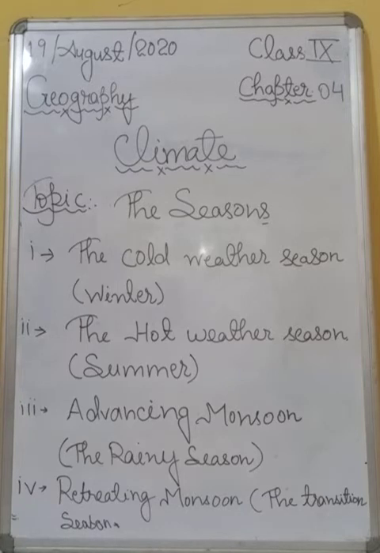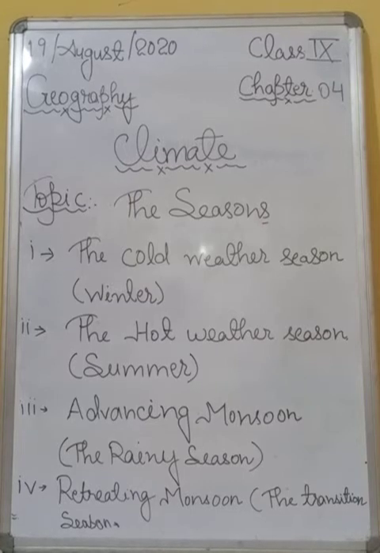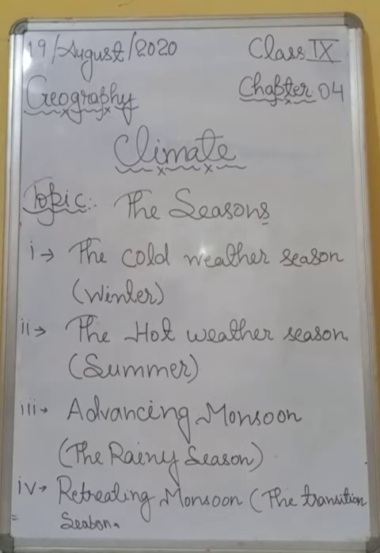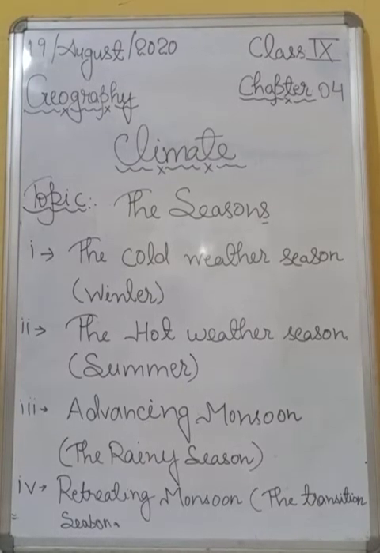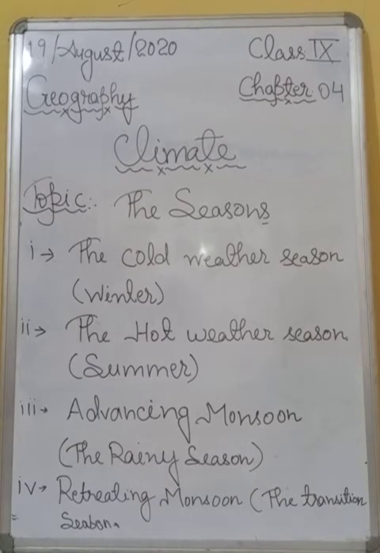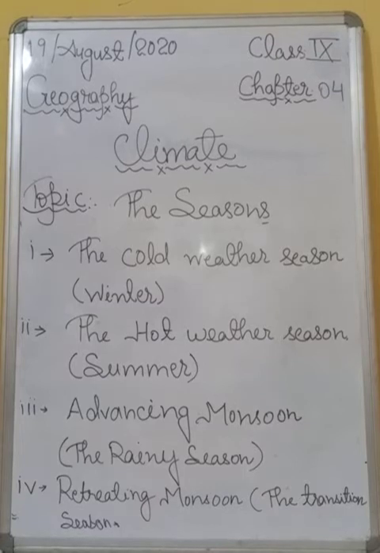Okay. After that, your third season is the advancing monsoon or the rainy season. So students, as you know very well, the low pressure area over the northern plains intensifies by mid-June and attracts the trade winds. Okay. And students, again one question will arise here: what are trade winds? Already I had explained trade winds and Lu etc. in class 8. Okay.